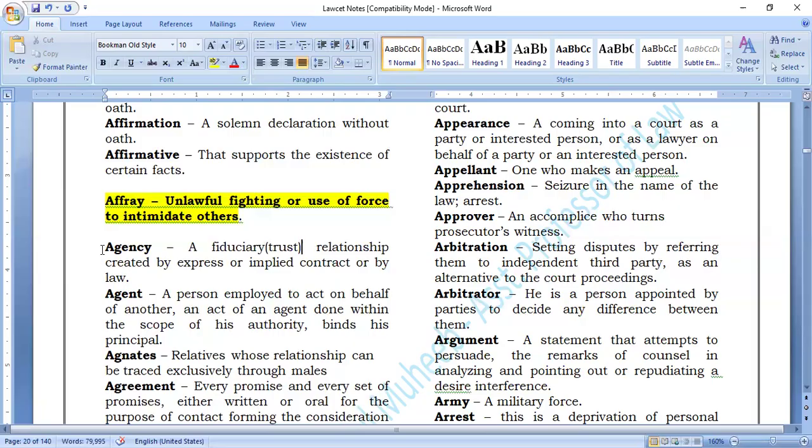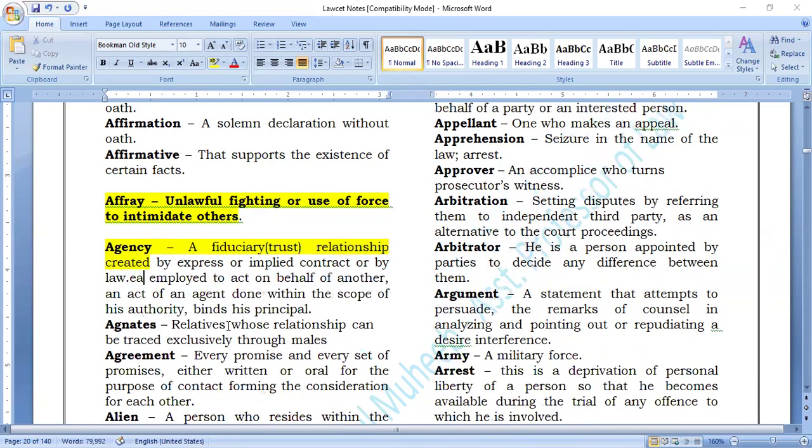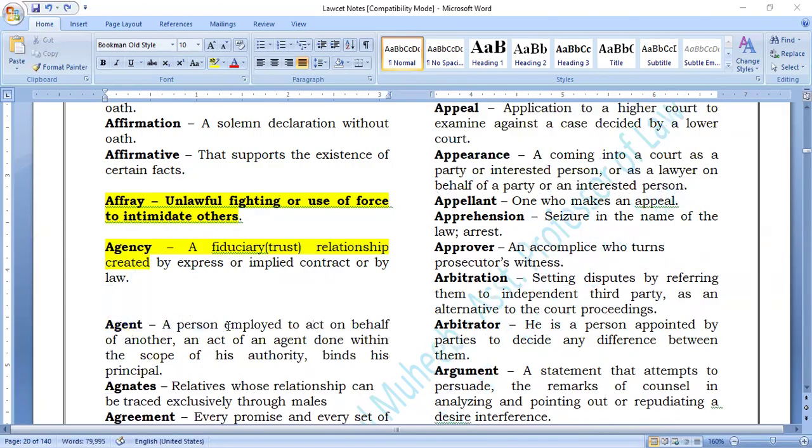What is agency? A fiduciary relationship created by express or implied contract or by law. Can you give examples? Implied contract means it is understood, acts done by, for example, teacher and student. It should be understood, not explicitly said.